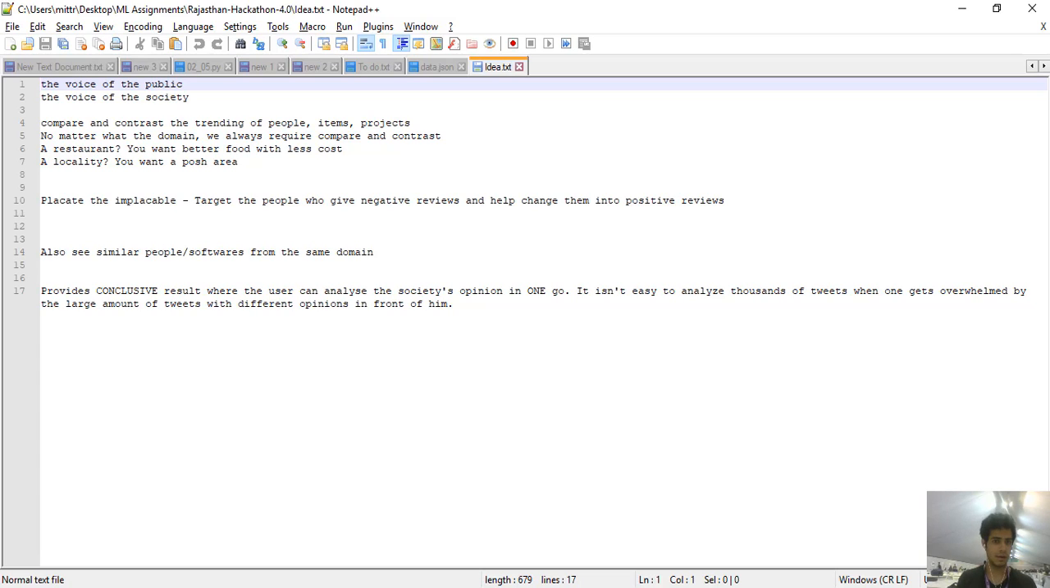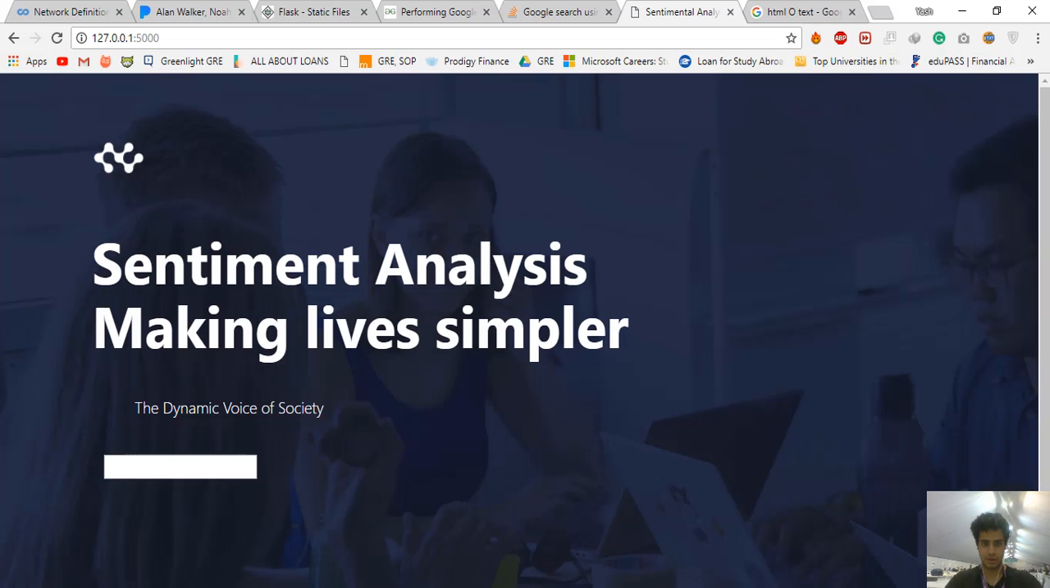So, at least for me and a lot of people I know, we would always go for that first when we're trying to make an informed decision. So that's one thing you can do here. This project is going to tell you what the society thinks of things today. So let's just look at how the Rajasthan Hackathon is doing right now.